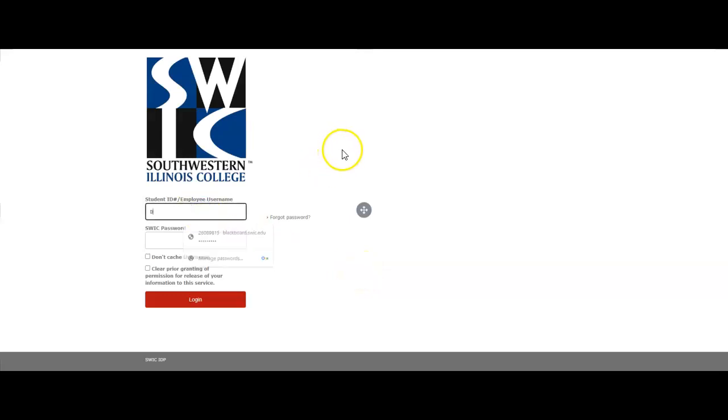When you're at home, you will always be prompted to log in one time. We do this on campus just so students can use this to practice logging in. You need your student ID number and then your password that you just use to access all things. You click on login.